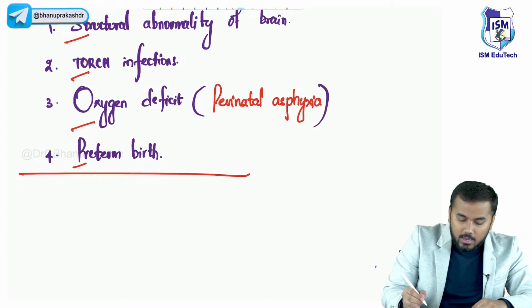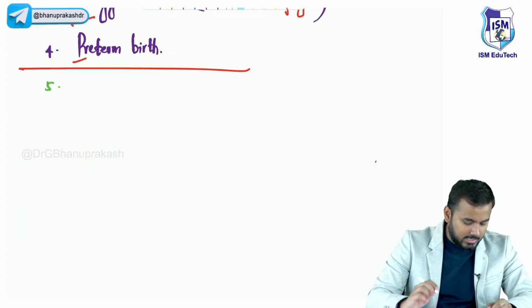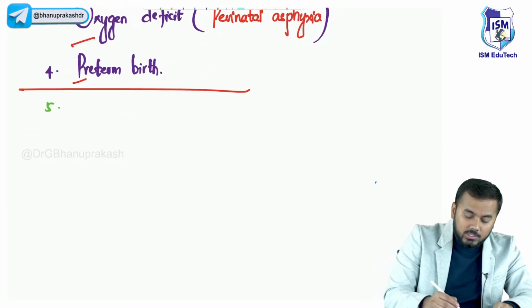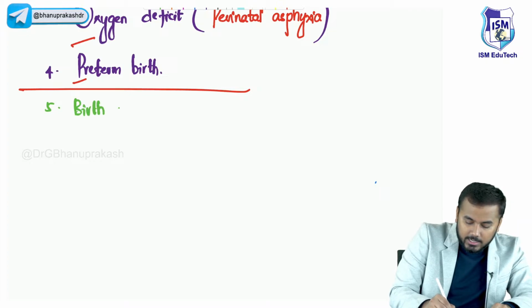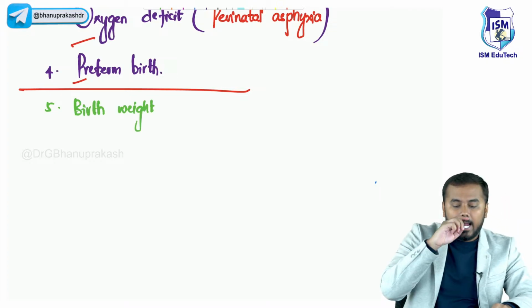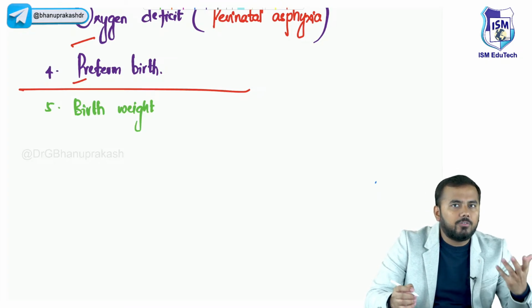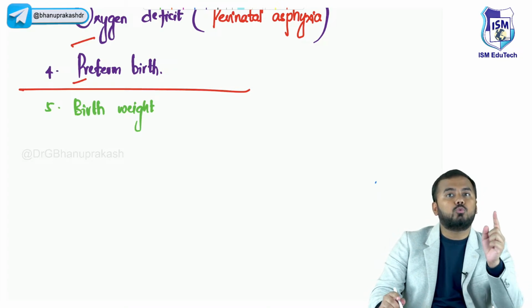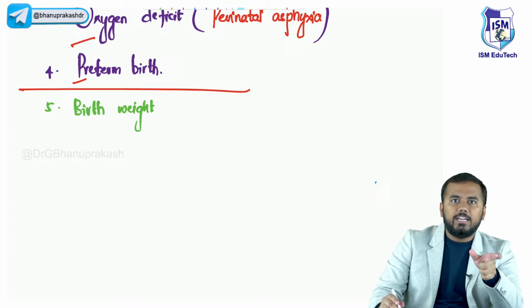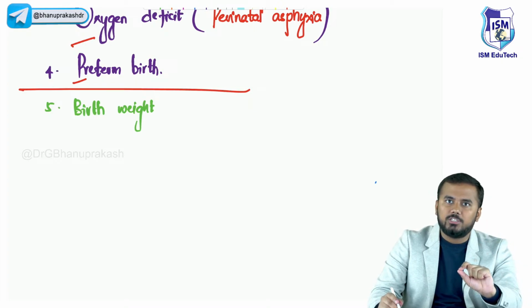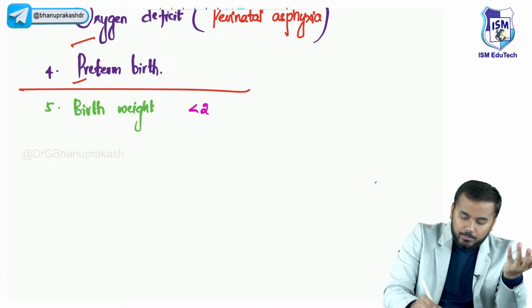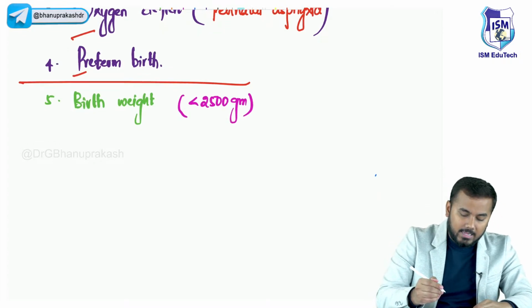S-T-O-P. Stop. Okay. Now, after this STOP, next we will discuss the second important thing, BRAIN. B stands for birth weight. I told you that the normal average weight of an Indian baby will be around 2.5 to 4 kgs. But the standard value is 2.9 to 3.9 kgs. But the average value of an Indian baby is 2.5 to 4 kgs. Below 2.5 is called low birth weight. So a birth weight below 2500 grams is low birth weight. So they are under a risk of developing cerebral palsy.